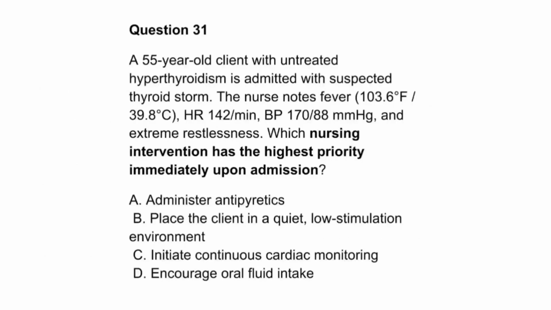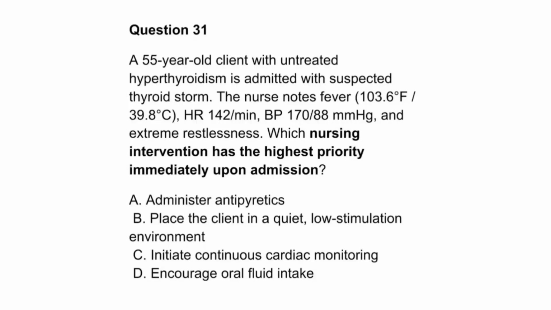Question 31. A 55-year-old client with untreated hyperthyroidism is admitted with suspected thyroid storm. The nurse notes fever, 103.6 degrees Fahrenheit, 39.8 degrees Celsius, HR 142 per minute, BP 170/88 mmHg, and extreme restlessness. Which nursing intervention has the highest priority immediately upon admission? A. Administer antipyretics.